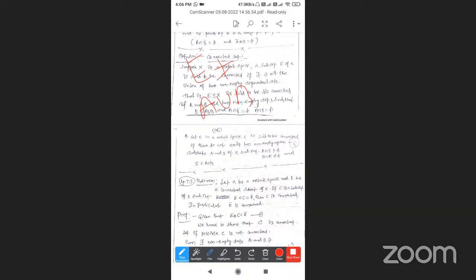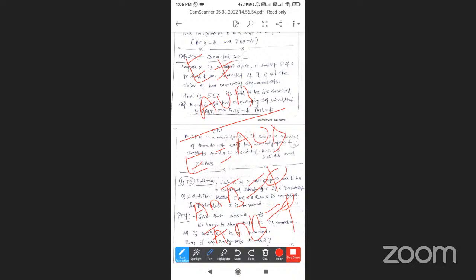Suppose it is not connected, then it should be E is equal to A union B, where A intersection B-bar is equal to empty and A-bar intersection B is equal to empty. That is the meaning: A, B are two separated sets, so E is not connected. Another name is E is not disconnected.